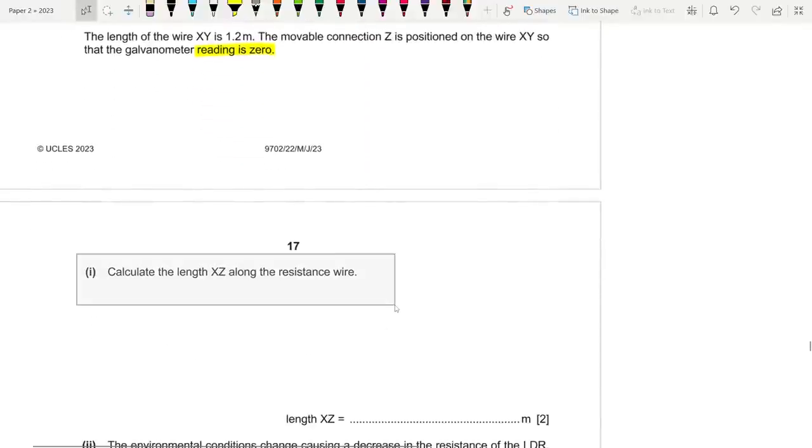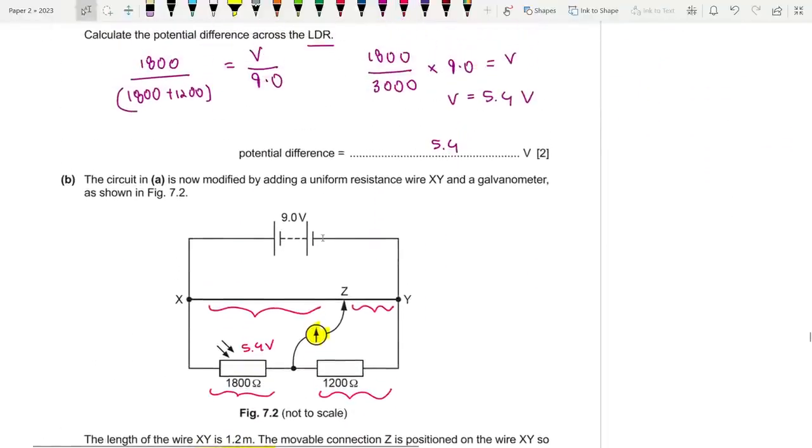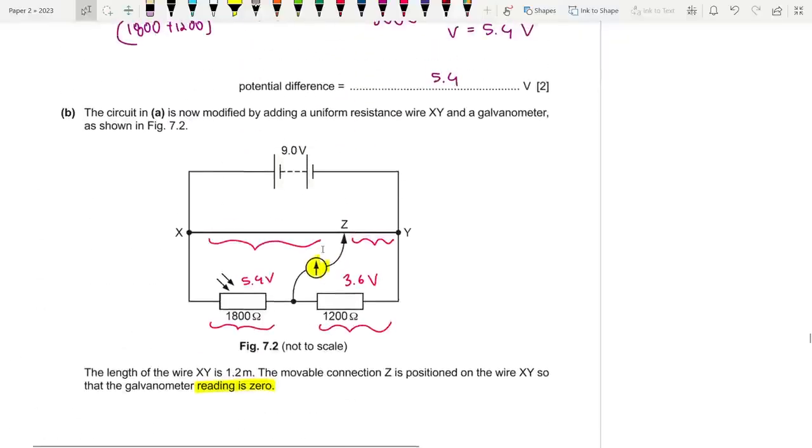Calculate the length xz along the resistance wire. We have the same conditions as before. It has the same resistance. So since this was taking 5.4 volts, the one on the right should be taking 9 minus 5.4, which is 3.6 volts. Now they want us to find out the length of xz, this length over here.